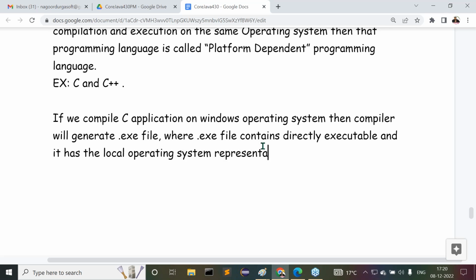What are these representations? Windows representations.